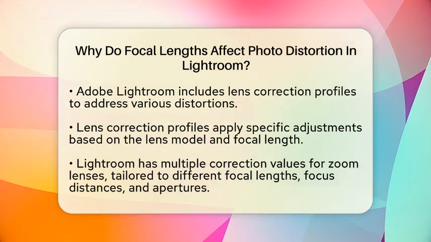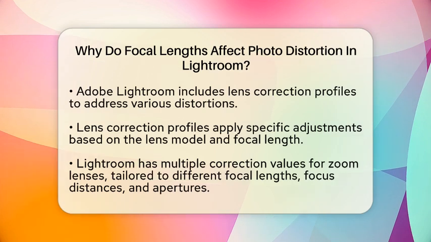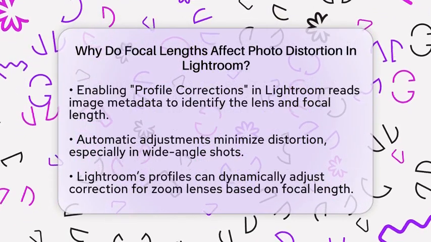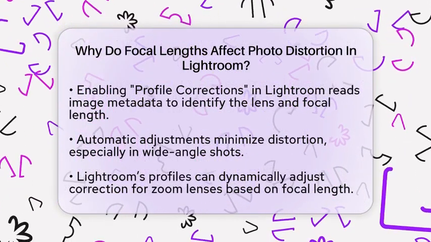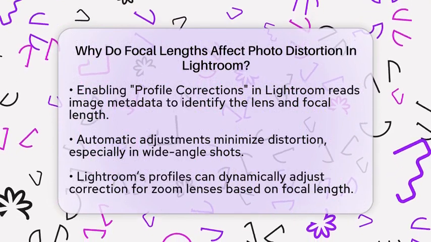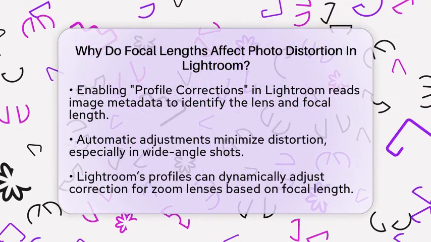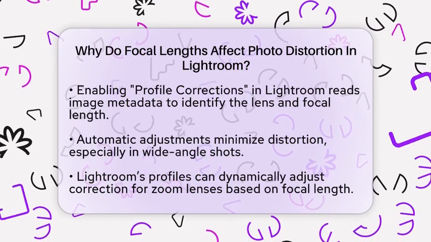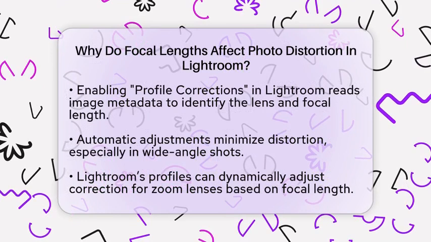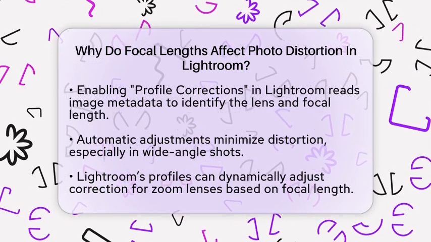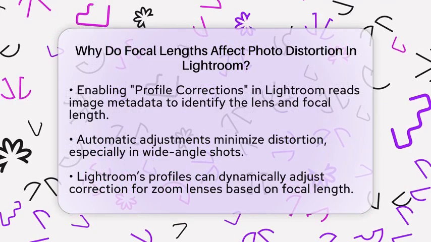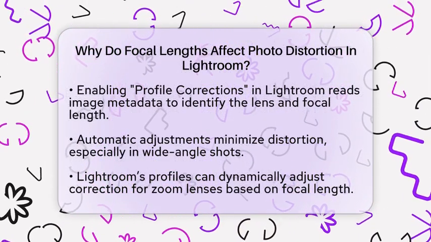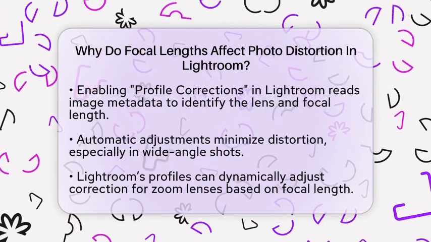When you enable Profile Corrections in the Lens Corrections panel of Lightroom, the software reads the metadata of your image. It identifies the lens and focal length used, then applies the correct adjustment curve to minimize distortion. This feature is particularly helpful for wide-angle shots, where distortion is often more noticeable. For zoom lenses, Lightroom's profiles are advanced enough to adjust distortion correction dynamically based on the focal length. This ensures that your images maintain straight lines and natural proportions, improving overall quality.